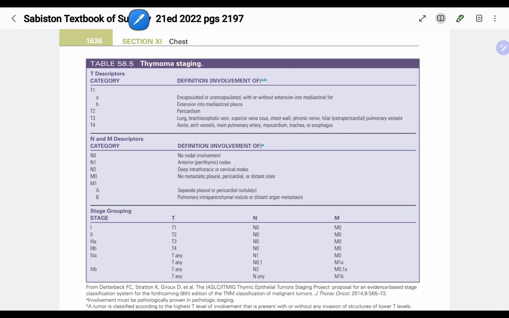The key point to remember here is that lung, brachiocephalic vein, SVC, chest wall, phrenic nerve involvement is T3. Whereas the main vessels, like aorta, aortic vessel, main pulmonary artery, trachea or esophagus, everything comes under T4.